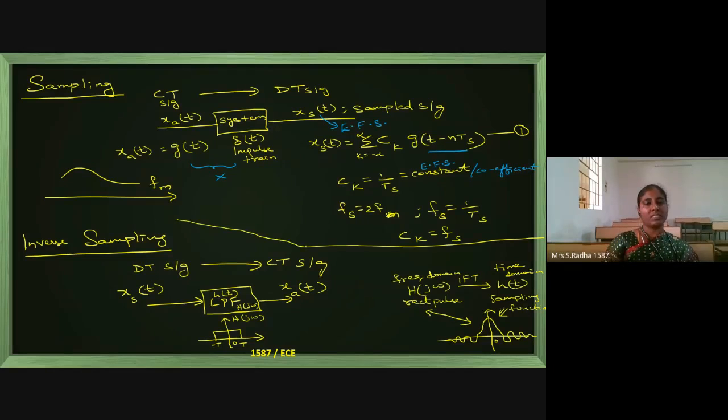Now coming to the reverse direction, it is called inverse sampling. We are converting discrete time to continuous time. There is a system again for this conversion, and that is a very simple system, low pass filter. H of t is the system behavior, system characteristics, H of t impulse response of this system. And if you apply Fourier transform, that is H of j omega.